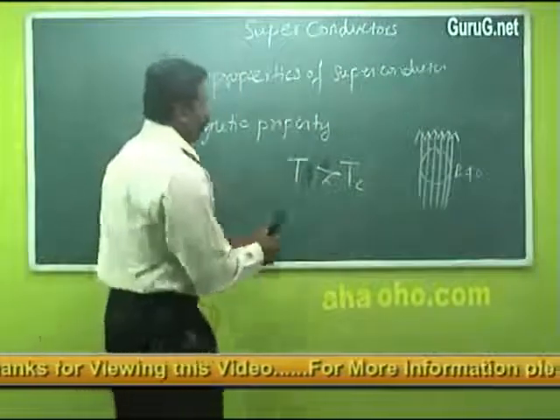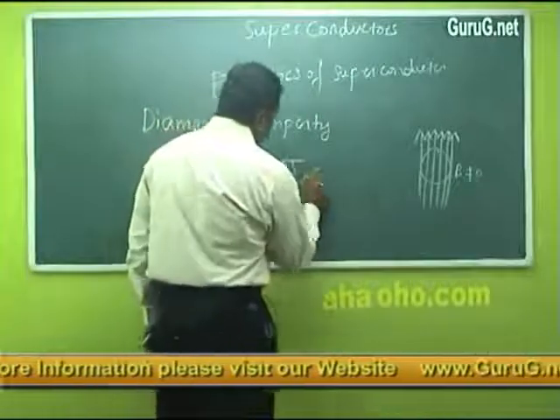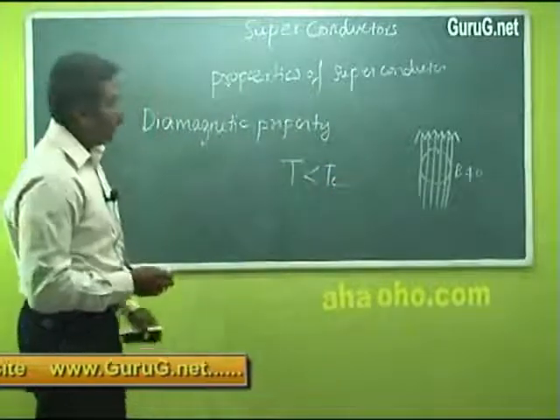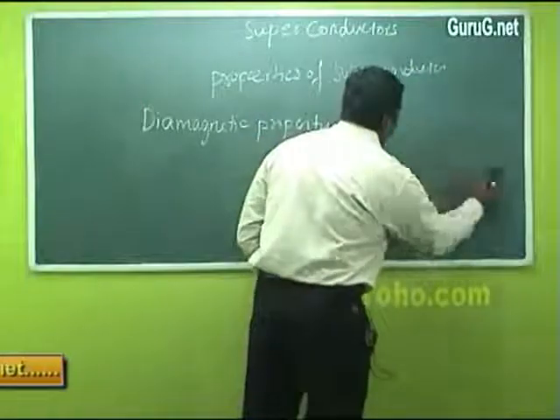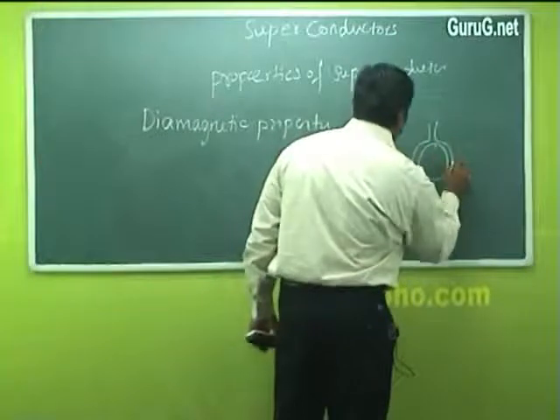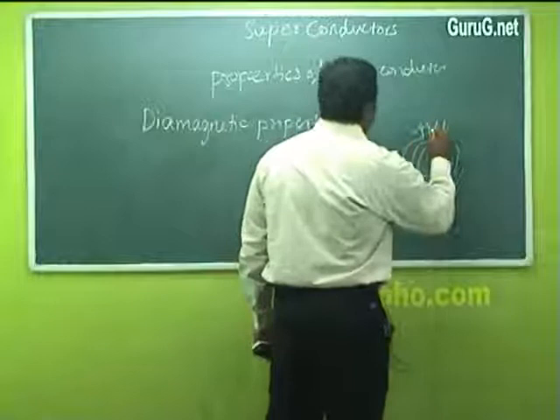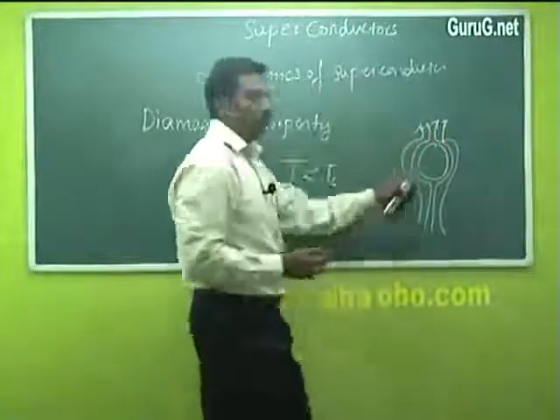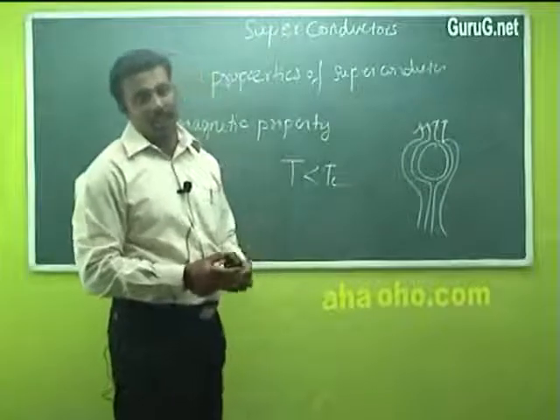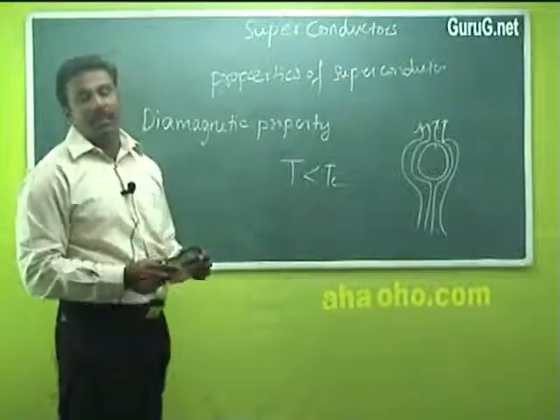After that, when the temperature T is less than the transition temperature, all the magnetic lines of force are expelled. Now we have already seen that this type of process takes place only in a diamagnetic material, right? So superconductors are perfect diamagnets.